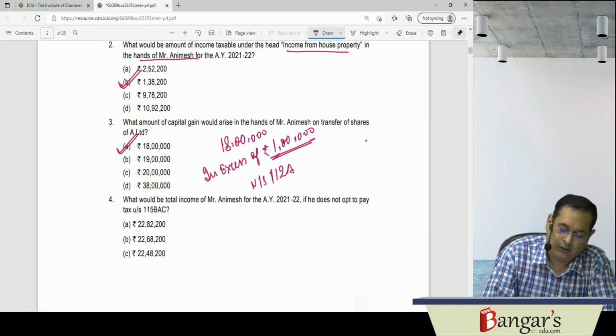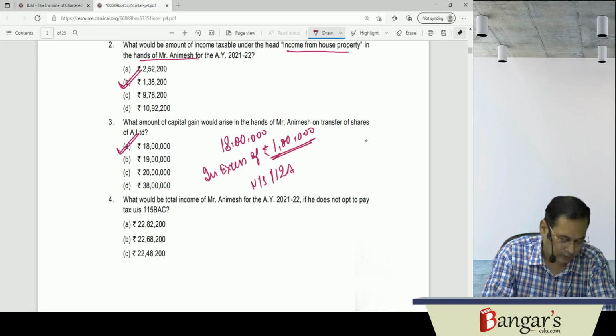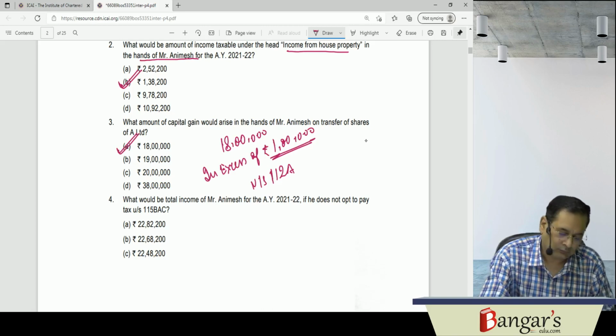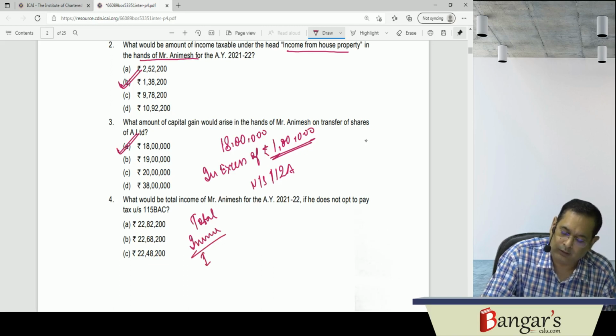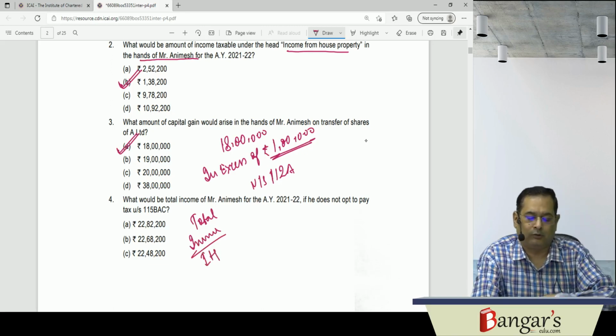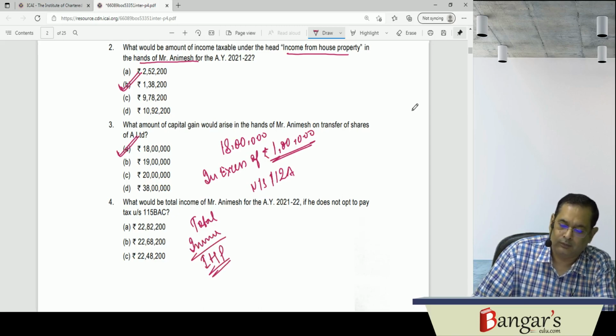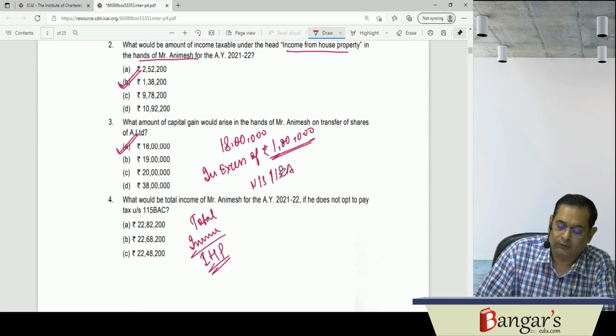So let us see, we are now required to compute the total income. Here total income, we have computed income from house property, that is 138,200.